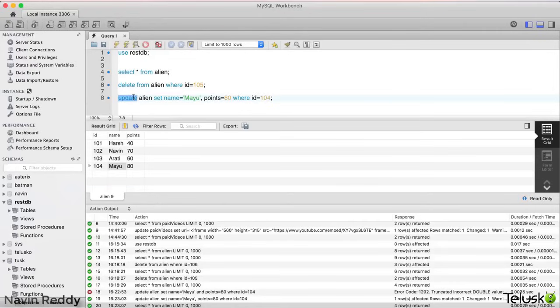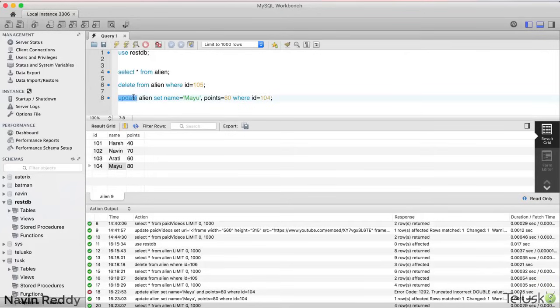Now, for update, we have a special type of request method, which is called PUT. Again, there's a main difference between POST and PUT. Again, we'll discuss that in one of the theory videos. But PUT is something using which you can update values, and POST is something with the help of which you can create a new resource. We have already used POST, right? Now it's time to go for PUT.